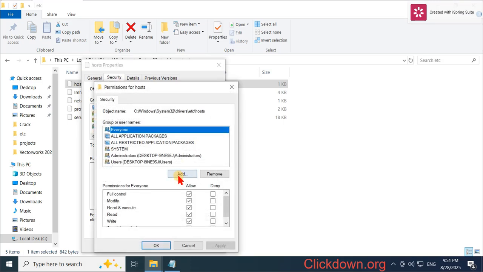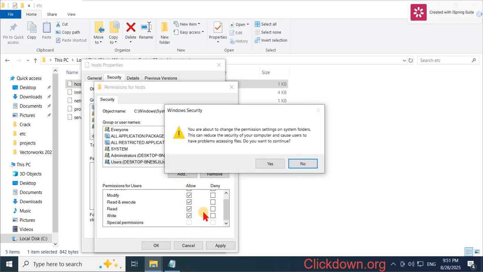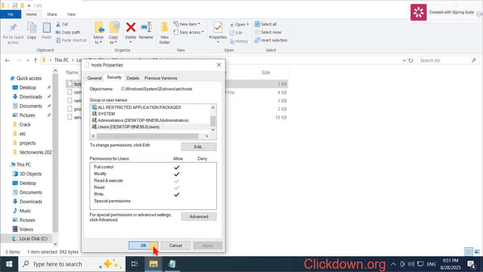and edit. We need to choose the user PC. The name of the user PC depends on your PC name. My PC is a laptop i9e95J, and select all allow and apply, yes.